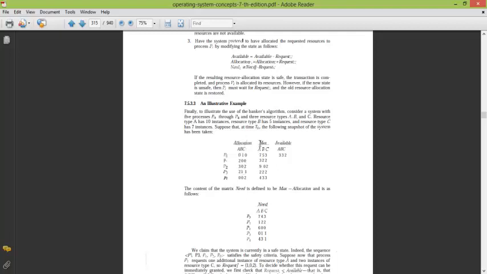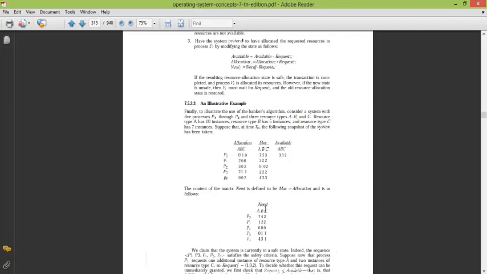Right, and the max, that is the maximum resources it requires for its completion, is 753 for P0, 322 for P1, and so on. The available resources are 332: 3 for A, 3 for B, and 2 for C. Now the first step is to calculate the need of each process for its completion. The amount allocated to P0 is 0, 1, 0, and the total amount it requires is 753. The extra need is 7 of A, 4 of B, and 3 of C.